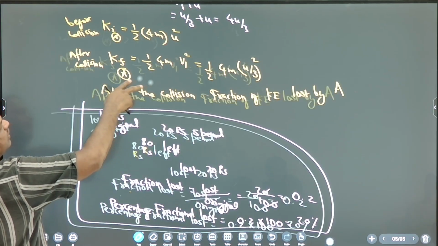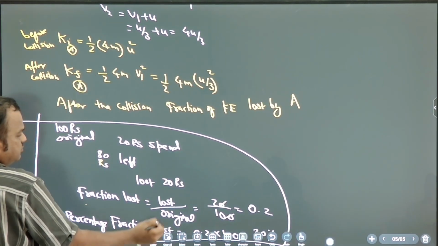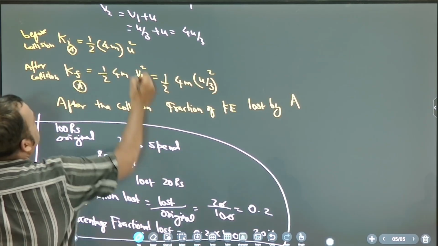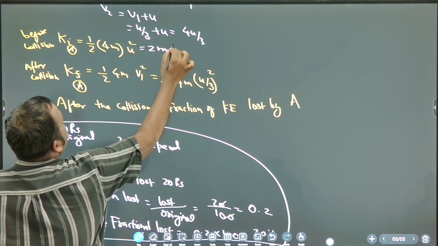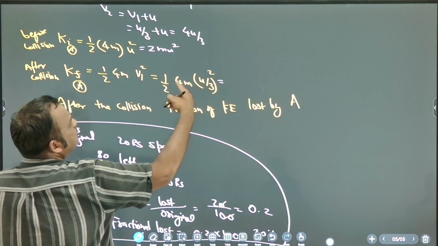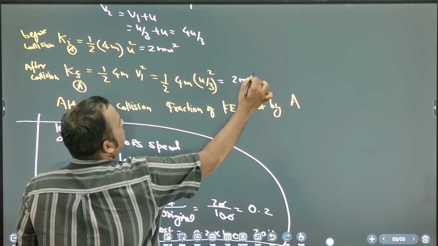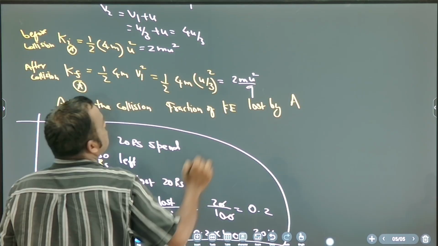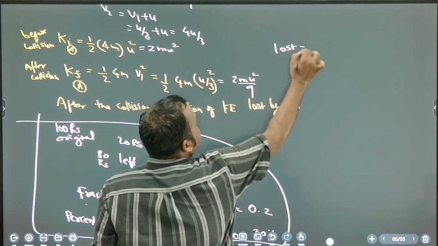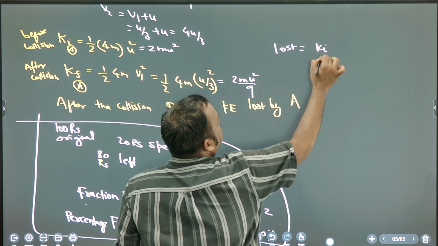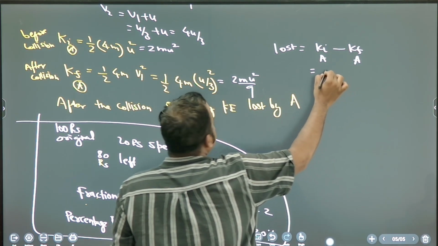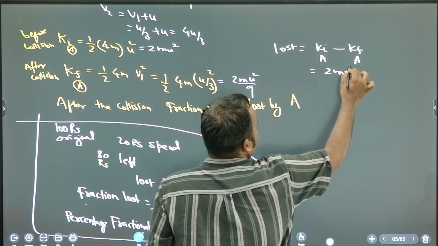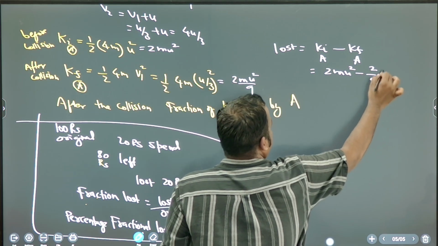Now you calculate here. How much is lost? This is 2m u square, and how much is this? 2m u square by 9. So how much is lost? Initial kinetic energy of A minus final kinetic energy of A. 2mu square minus 2 by 9 mu square.